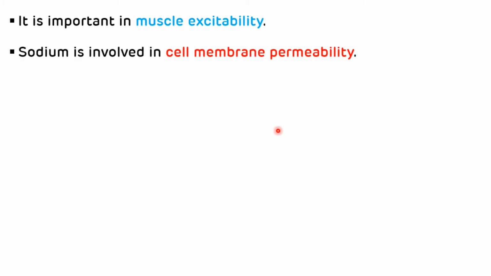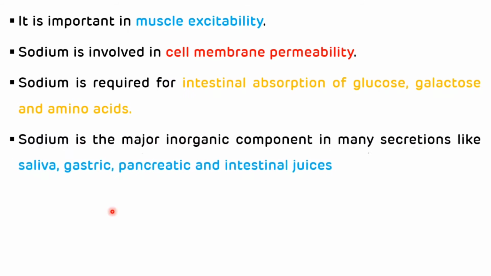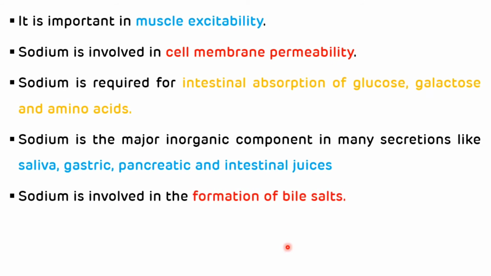Third important function of sodium is it is important in muscle excitability. Then sodium is also involved in cell membrane permeability. Sodium is required for the intestinal absorption of glucose, galactose and amino acids. Sodium is the major inorganic component in many secretions like saliva, gastric, pancreatic and intestinal juices. And sodium is also involved in the formation of bile salts. So that is about the functions of sodium.